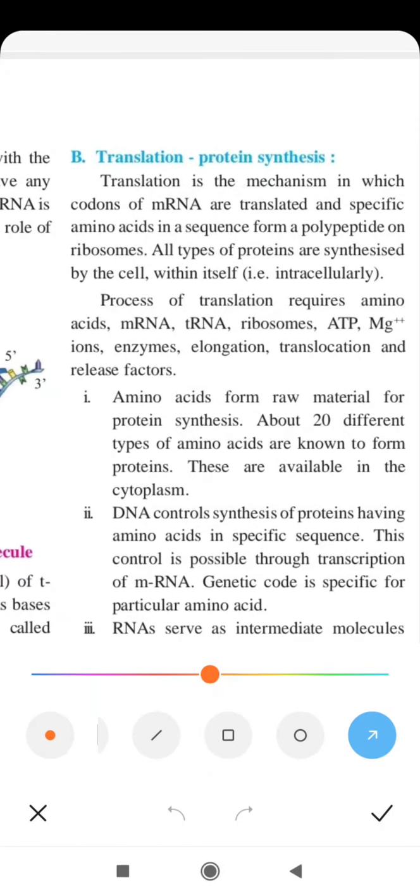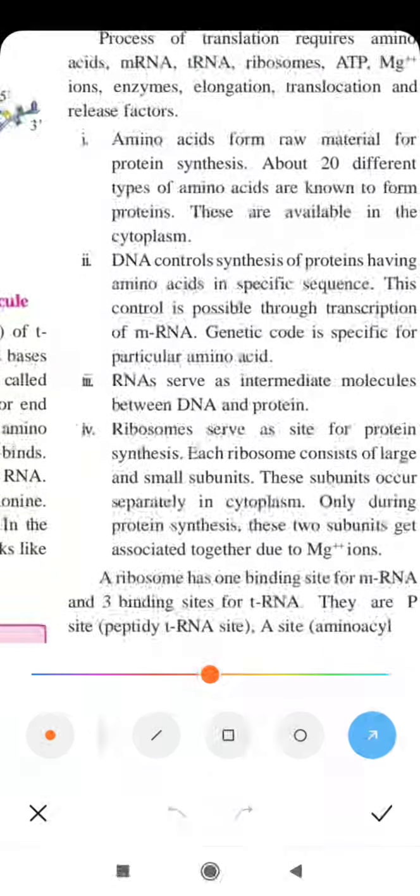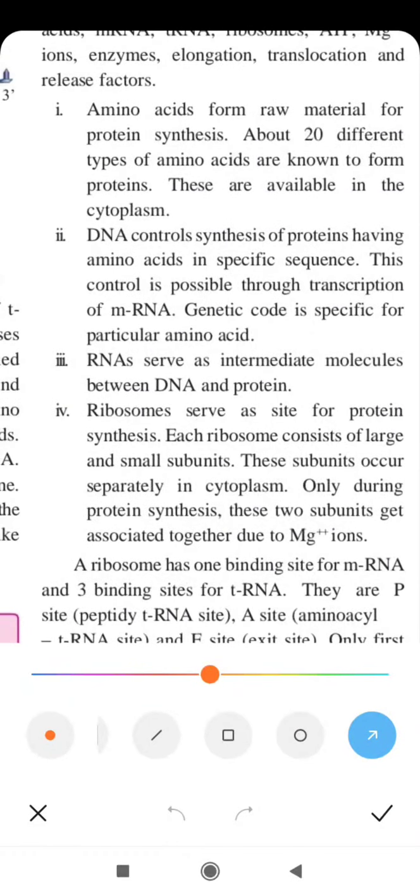Now this third sentence is also an important sentence. RNA serves as an intermediate molecule between DNA and protein. This refers to mRNA. mRNA serves as an intermediate molecule between DNA and protein.